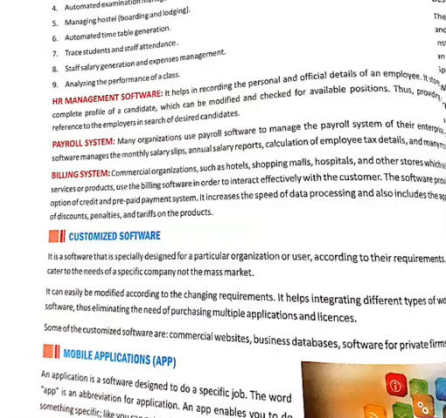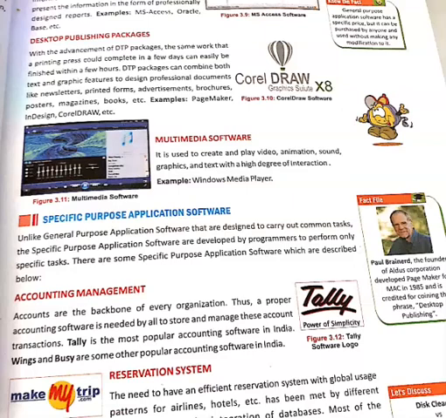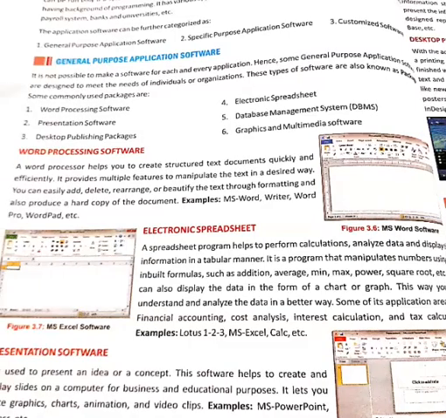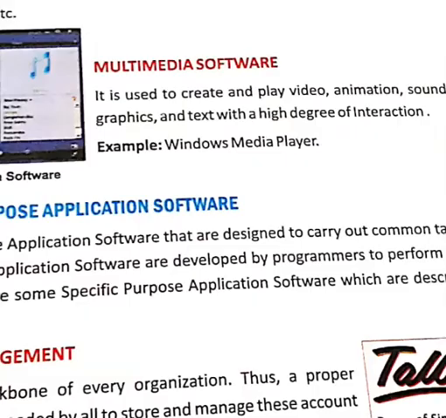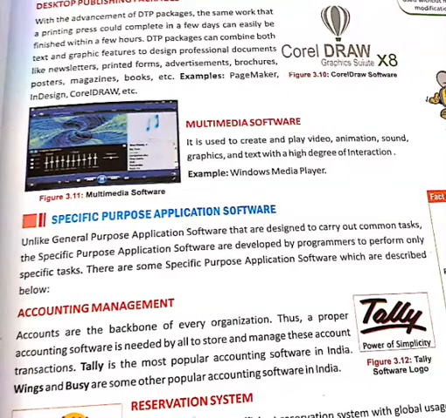Let us discuss some general purpose application software. Apart from Word, Excel and PowerPoint, we can also use other general purpose application software like the Desktop Database Management System, known as DBMS. It is specially designed to store a large amount of data in a systematic manner.